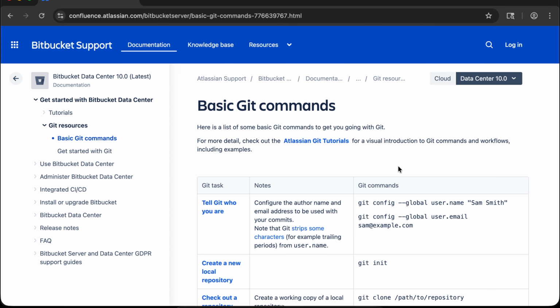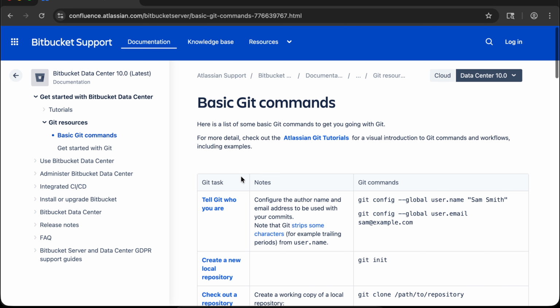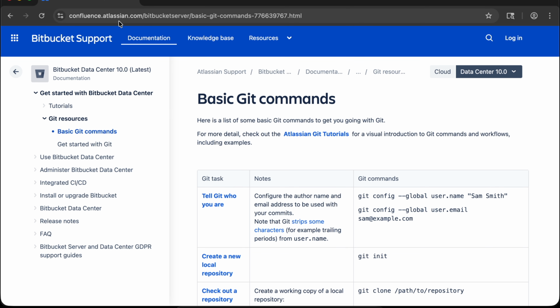There are many videos, many tutorials, and many websites that mention this. But in my experience, the best source to learn in one page and very easily is this page. This is from the Atlassian Bitbucket support page. If you start typing in Google "Atlassian basic Git commands," then you will find this. I'm going to show you.